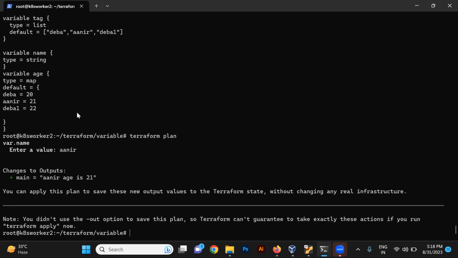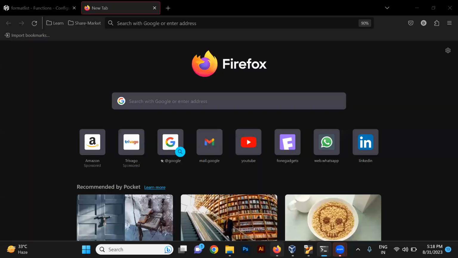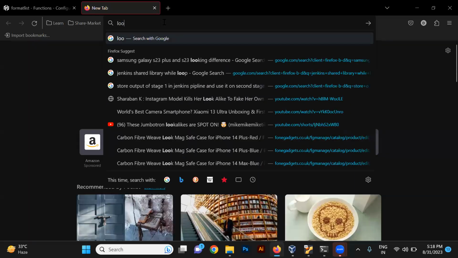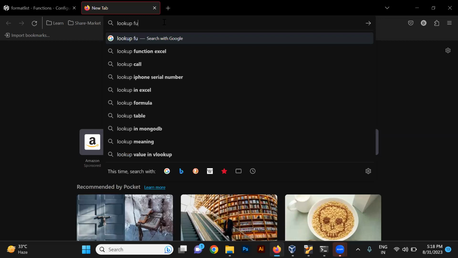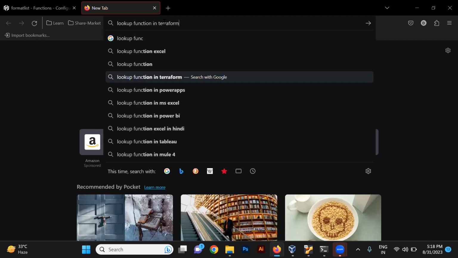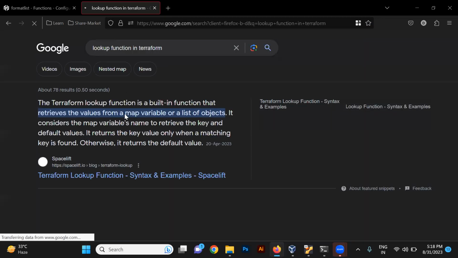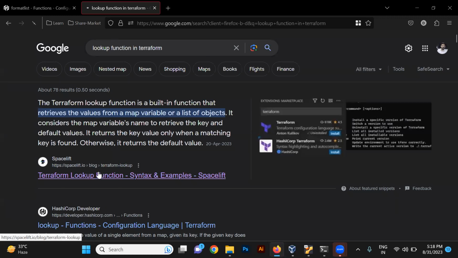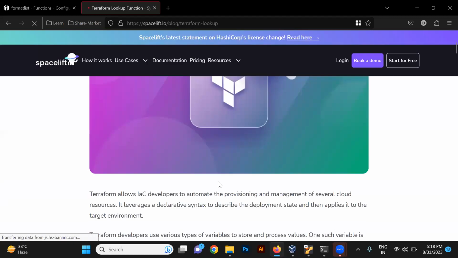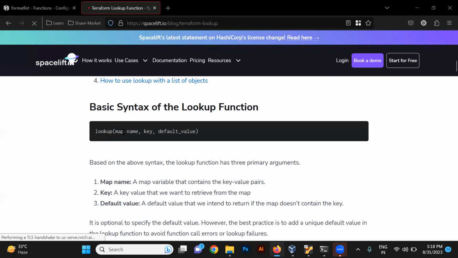If you want to check more about lookup, you can search for the lookup function in Terraform, and you will be able to find the right syntax. See, lookup: map name, key, default value.